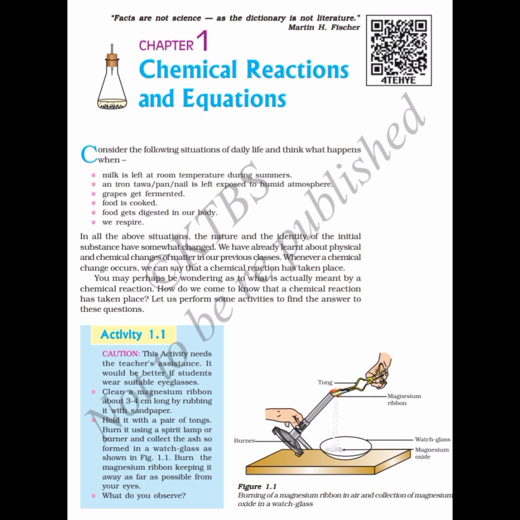So the question here is, when the magnesium ribbon is burnt, the ash or powder which is produced is made up of what? And what do you observe when you are burning that magnesium ribbon in the flame? The answer to this question is given on the next page of your textbook.